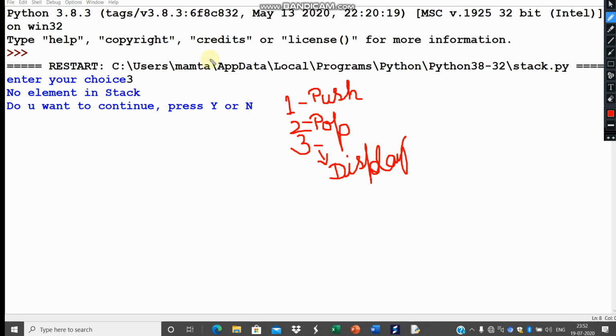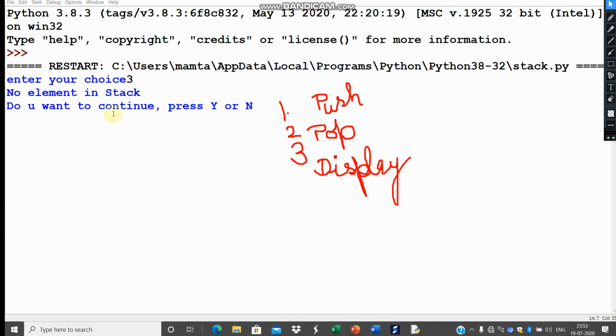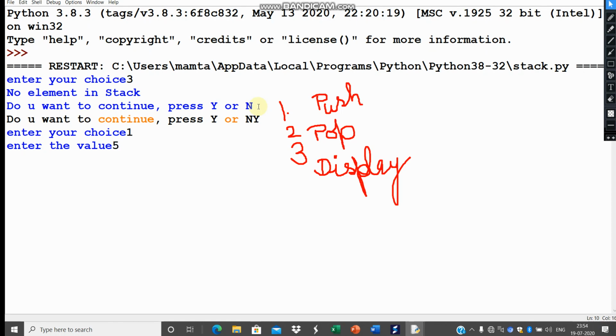Now it is asking whether I would like to continue or not. So in capital letter, if I'll be pressing Y, in that case, I need to press capital Y. Now it is again asking the choice. Suppose I am entering 1, enter the value 5. I have entered 5. Do you want to continue? Capital letter Y, yes. Enter your choice 1 again.